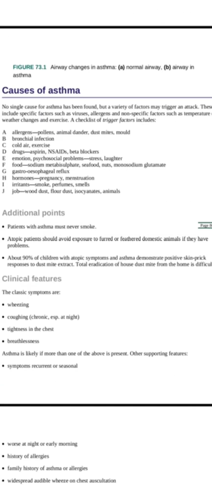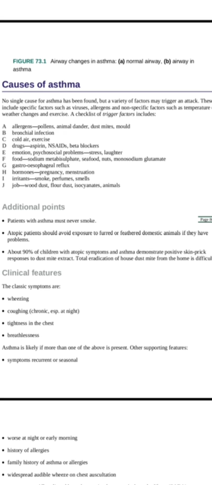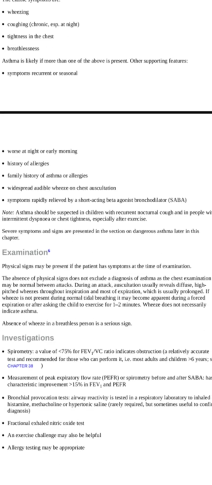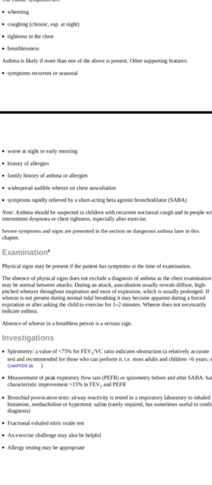Moving on to the clinical features, we all know that wheeze, cough, tightness, breathlessness are the main and common symptoms of asthma. Now, the most important thing is investigations. The key investigation is spirometry, but the thing to remember is that we cannot perform spirometry below 6 years of age. This too comes as an MCQ point. Spirometry is not recommended below 6 years of age.